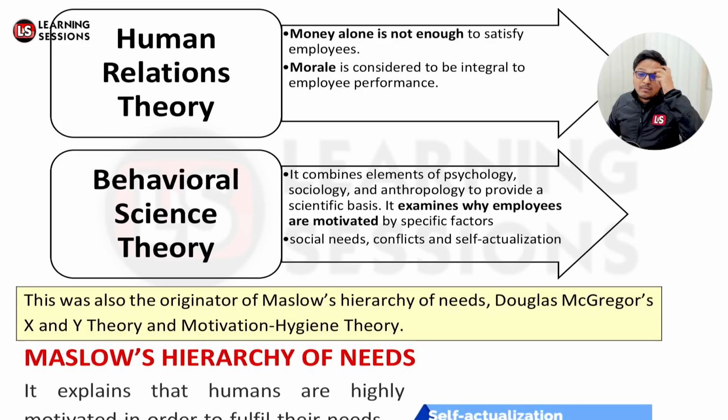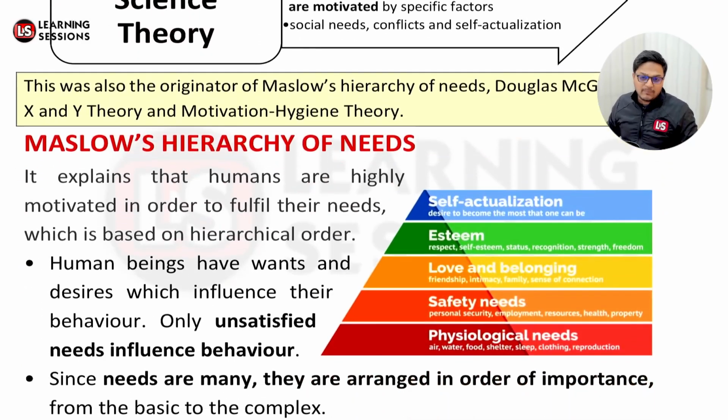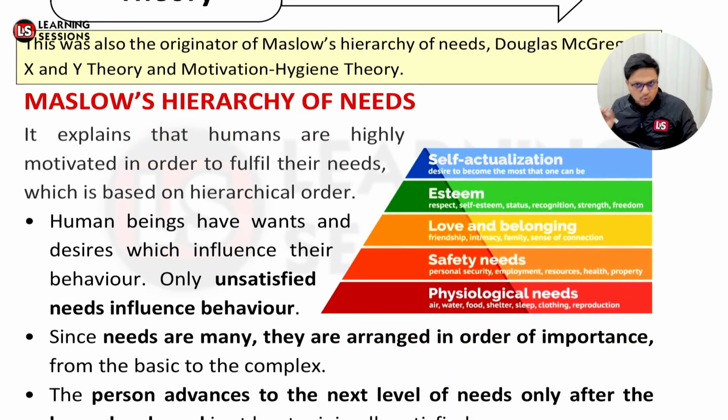Now, first of all, it's related to Maslow's hierarchy of needs. As per Abraham Maslow, there are 5 stages and they form a triangle. This is the main triangle. It says that people want to achieve different things, and there are 5 different needs. One is the physiological needs. These are the basic needs like air, water, food, shelter, etc.